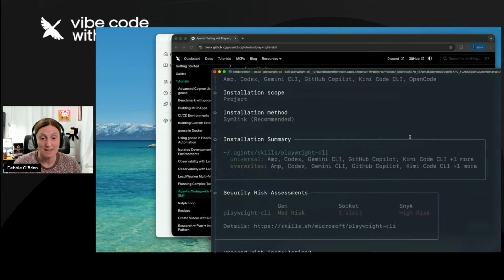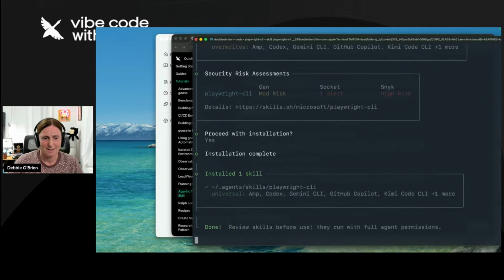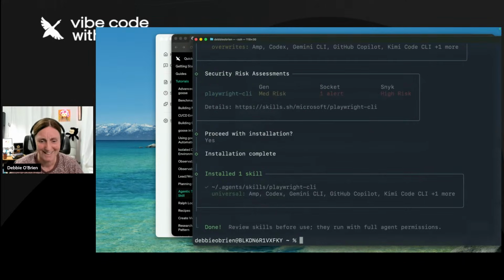So basically all this cool terminal stuff. I'm not a terminal person, I'm going to be honest. So I'm like, proceed with installation. Yes. Just give me the stuff. Come on. Okay, so it's done. Review skills before use. They run with full agent permission.